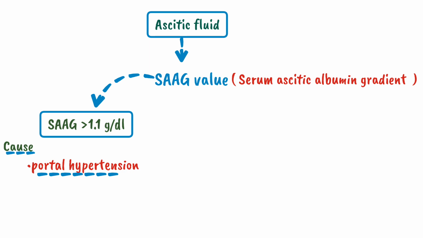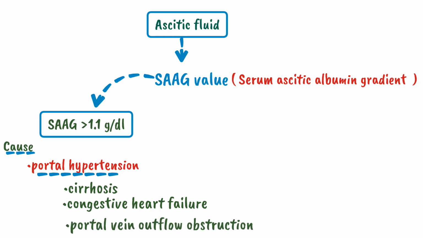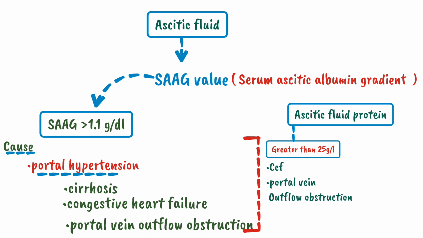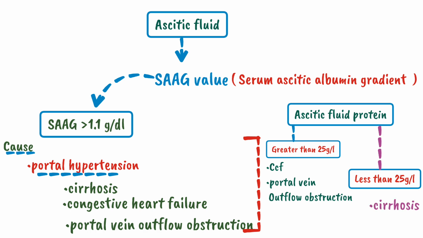So what causes portal hypertension which ultimately leads to ascites? It includes three diseases: cirrhosis of liver, congestive heart failure and portal vein outflow obstruction. To differentiate between these diseases, we perform another test on ascitic fluid. We measure the protein level in ascitic fluid. If the protein level is greater than 25 gram per liter, it means that the ascites is due to congestive heart failure or portal vein outflow obstruction. While if the protein level is less than 25 gram per liter, it means that the cause of ascites is due to cirrhosis of liver.